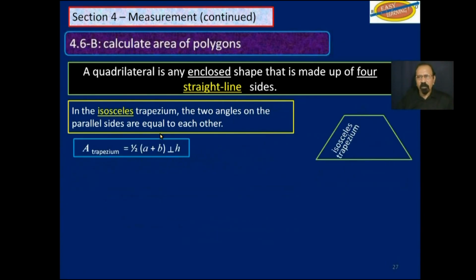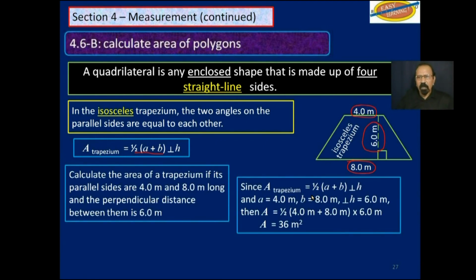So isosceles trapezium, if this side here is 4.0 meters and this side here is 8.0 meters, and the perpendicular distance between them is 6.0 meters, we use the same formula we were using for the regular trapezium, which is you add the parallel sides, find half of that, and then multiply by the perpendicular distance between them, and we get 36 square meters in this case.